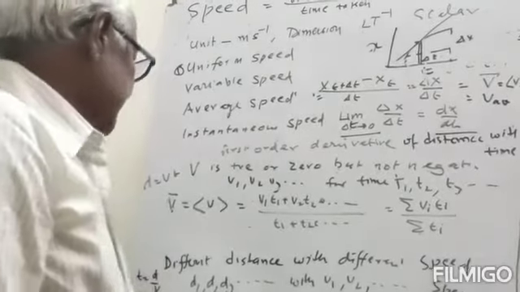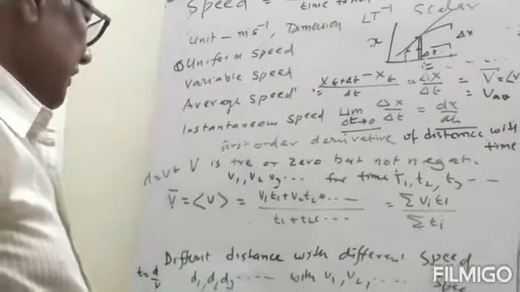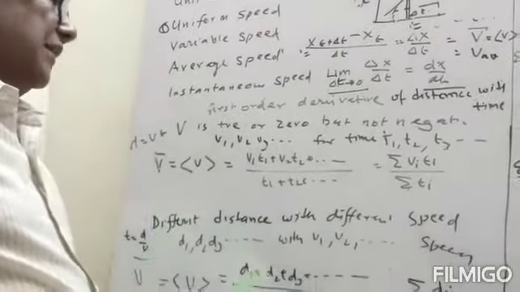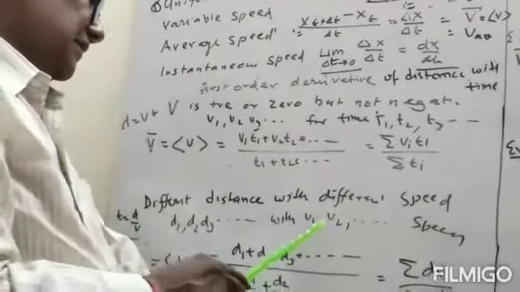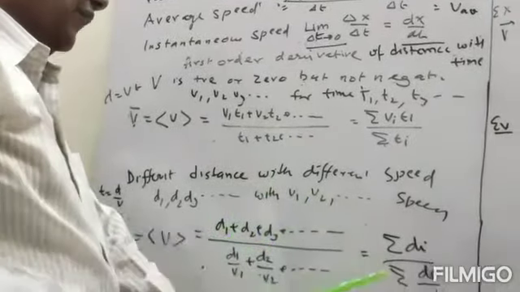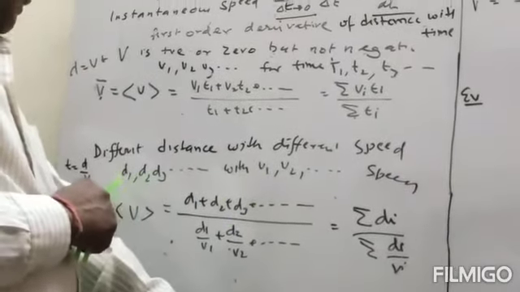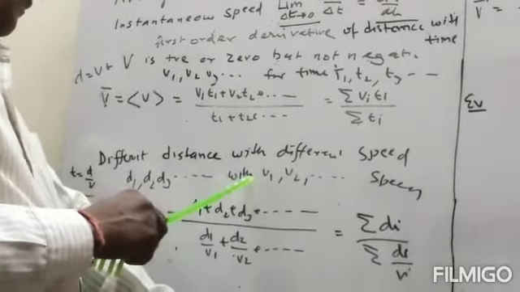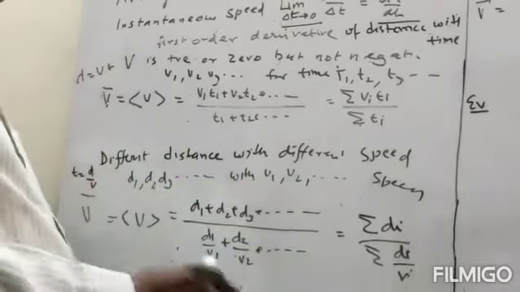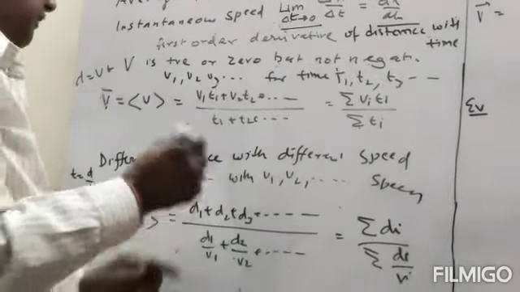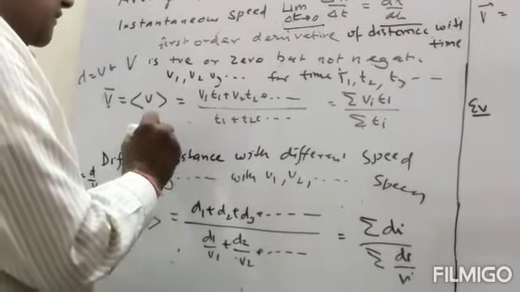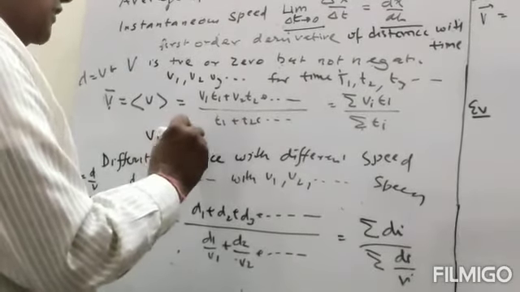Now second case we take, if the velocity is different and for the different velocities we describe different distances. So when the velocity was v1, distance covered was d1.